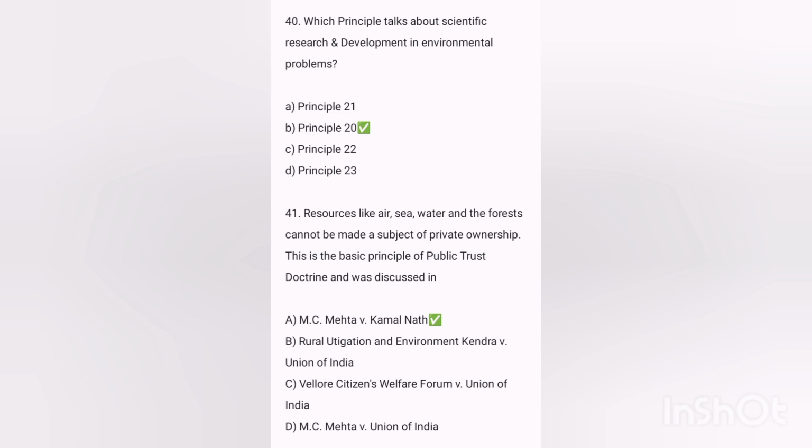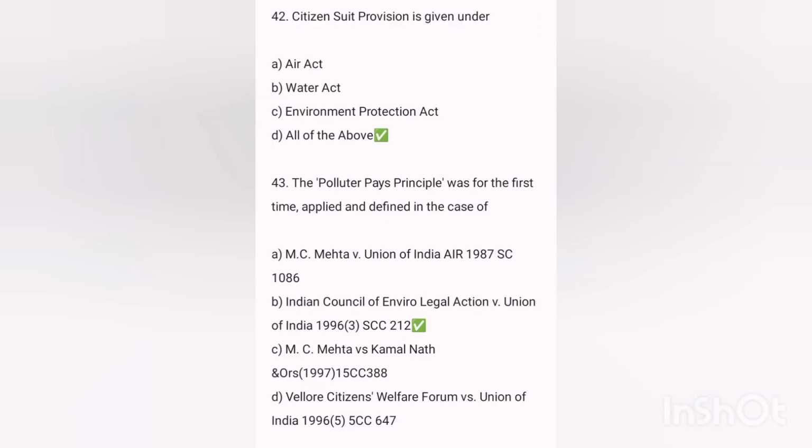Answer, principle 20. Next, resources like air, sea, water, and the forest cannot be made a subject of private ownership. This is the basic principle of the public trust doctrine and was discussed in M.C. Mehta vs. Kamal Nath. Next, citizens' provision is given under... answer was all of the above. Next, the polluter pays principle was for the first time applied and defined in the case